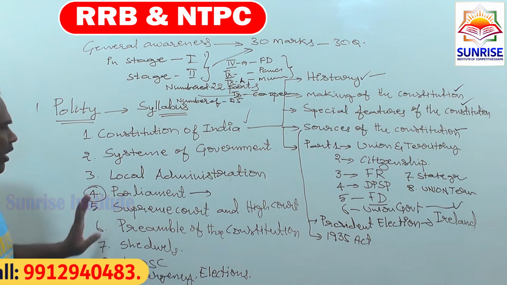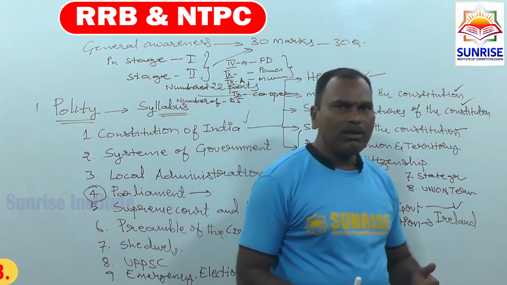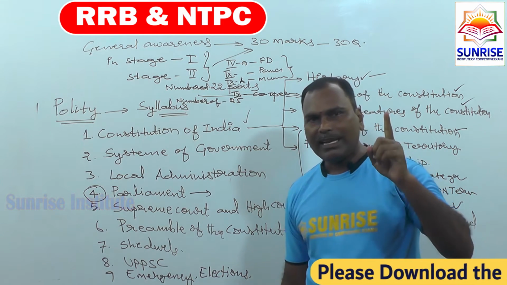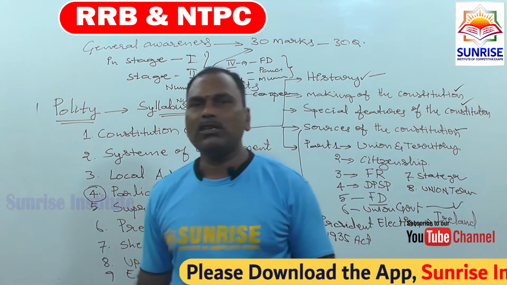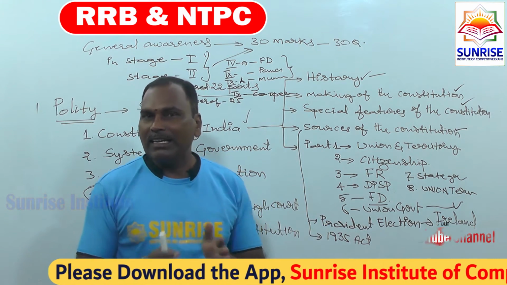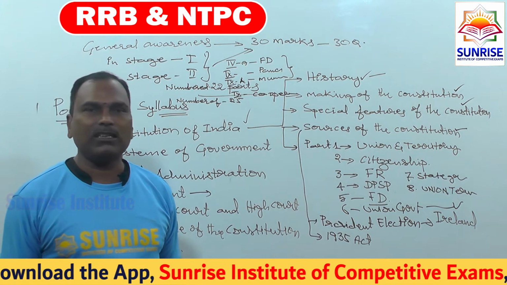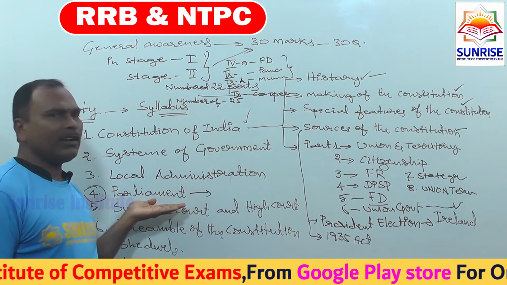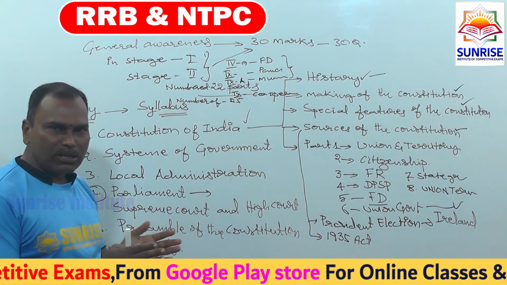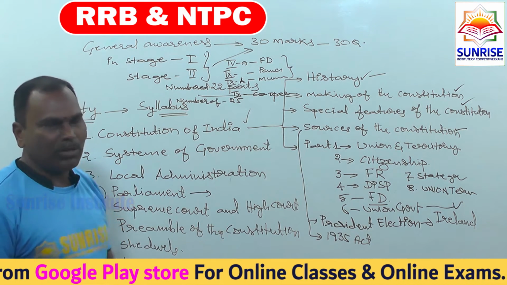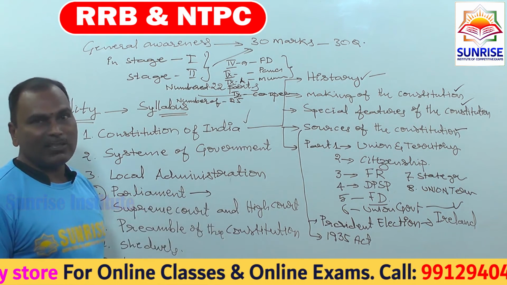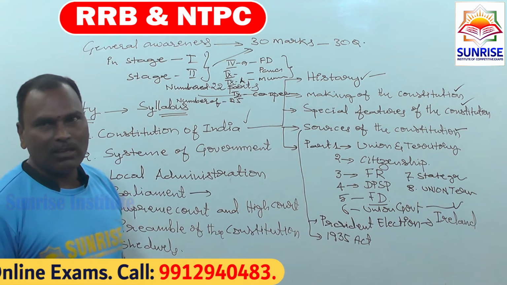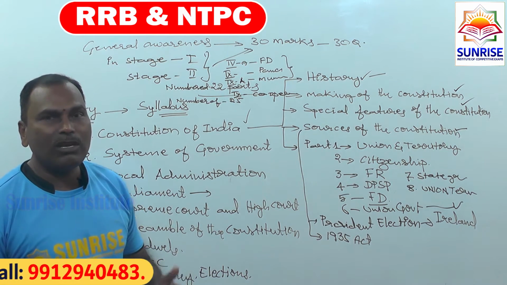Next, coming to the Supreme Court and High Court. In our parliamentary system there are 3 organs: first legislature, second executive, third judiciary. Why did we divide these 3 important organs? It is a background story, because power should not be concentrated in a single person. When power is distributed among the 3 organs, each organ can take responsibility. For example, the executive and legislature run the ruling system, while the judiciary interprets and controls.